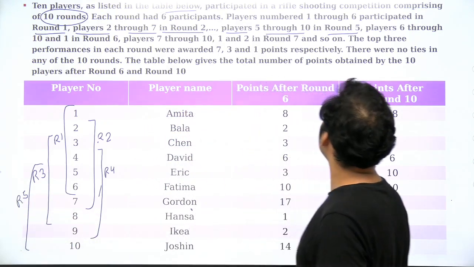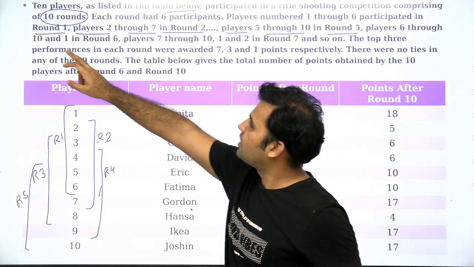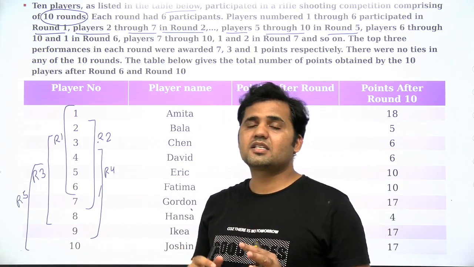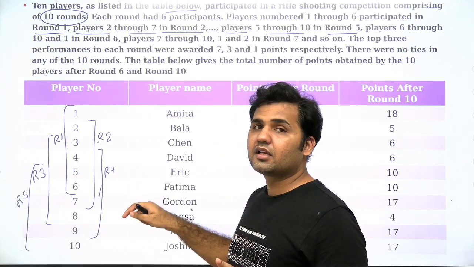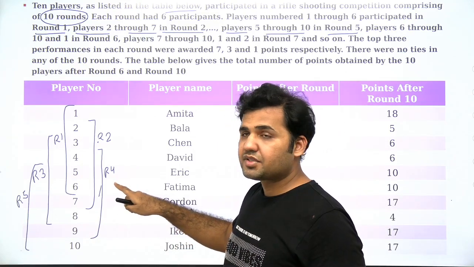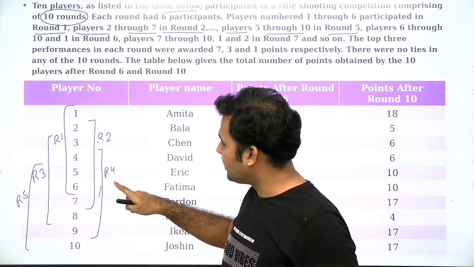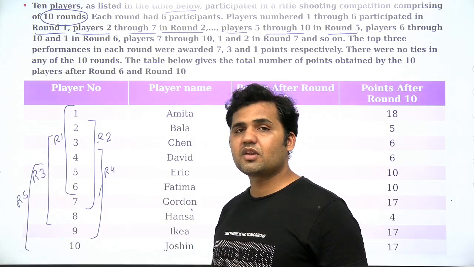In exactly the same manner, it says players 6 through 10 and 1 in round 6. So when you start selecting the players for round number 6, you have to start counting from player number 6. Now 1, 2, 3, 4, 5. If I take all the players from player number 6 to player number 10, there will be only 5 players.